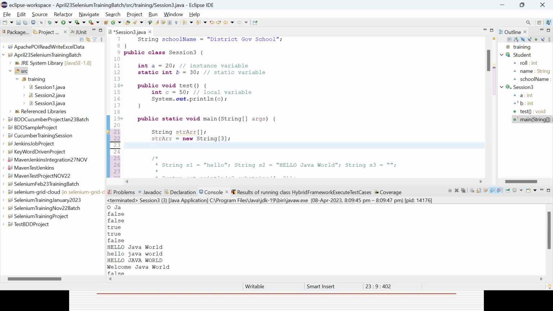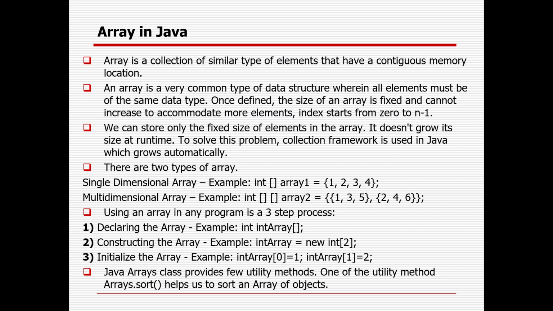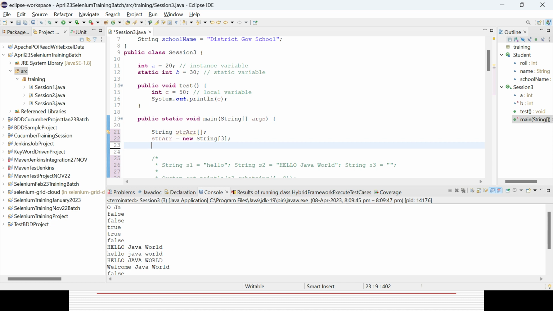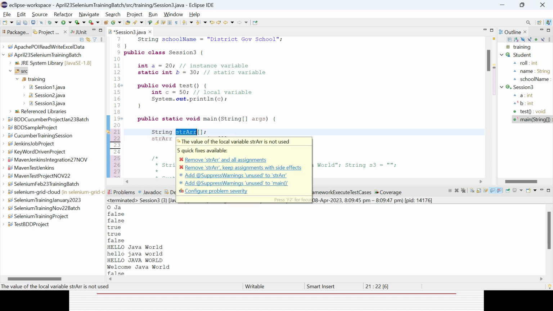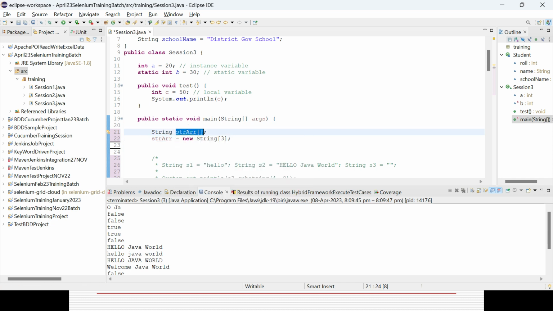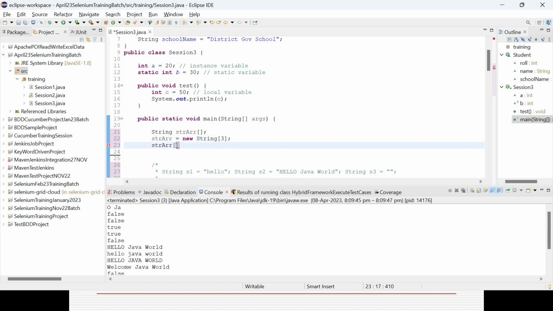The first two steps are done, declaring and constructing. Now I need to initialize the values. I have 3, meaning the total length is 3, right? I will define the value here. Say index 0 means the first variable here.